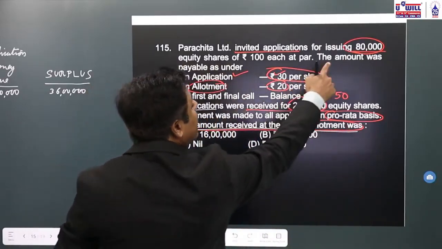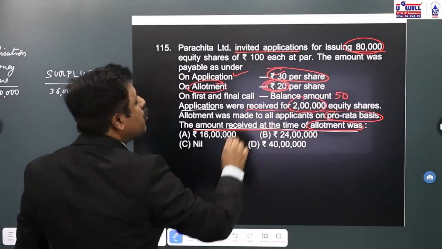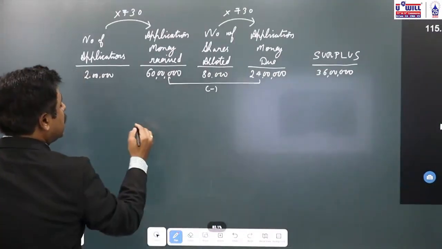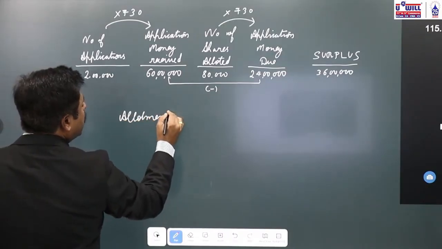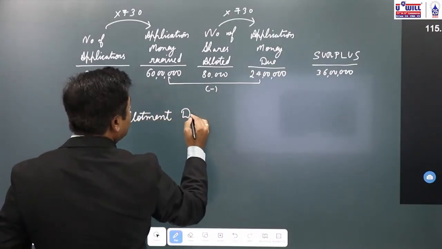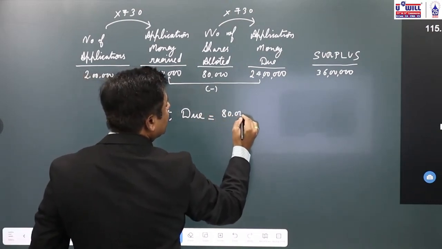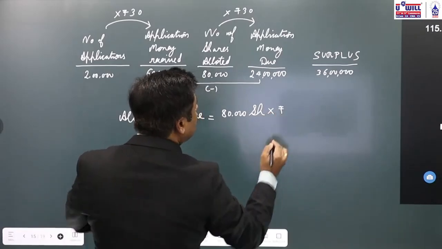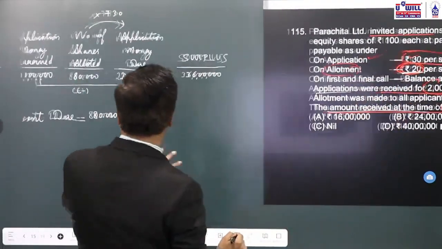Now, because 80,000 shares are allotted, how much allotment money will become due? 20 rupees. So allotment money that will become due on 80,000 shares allotted will be equal to 80,000 shares multiplied by 20 rupees. How much is allotment money? 20. Okay.